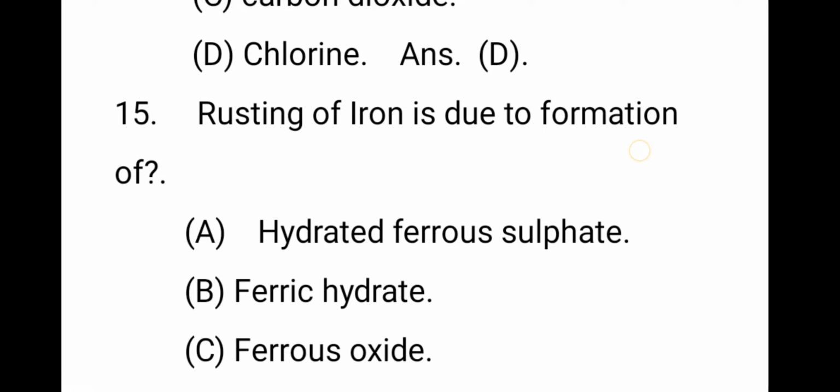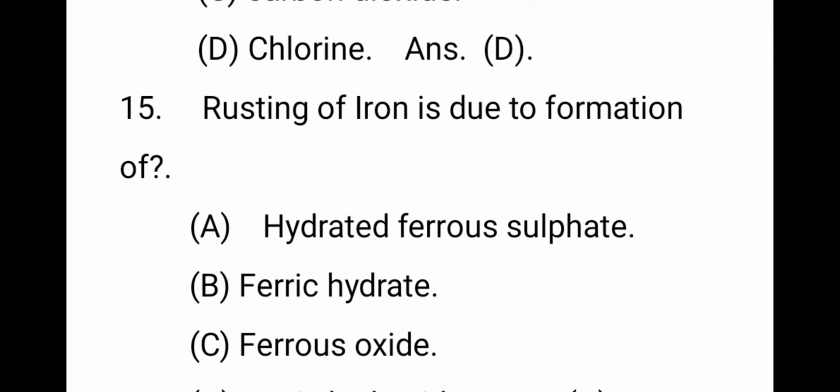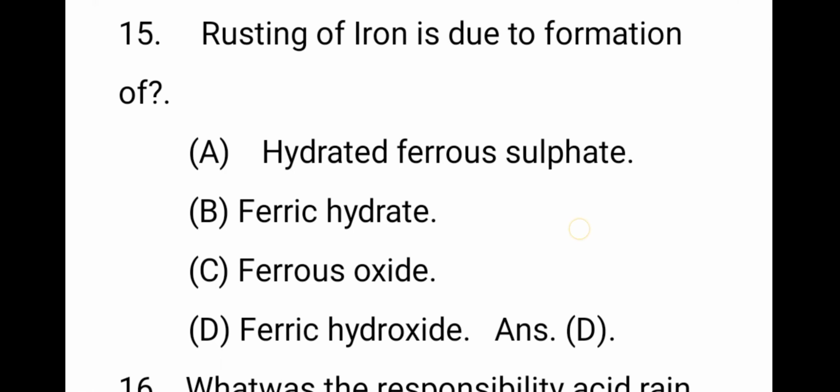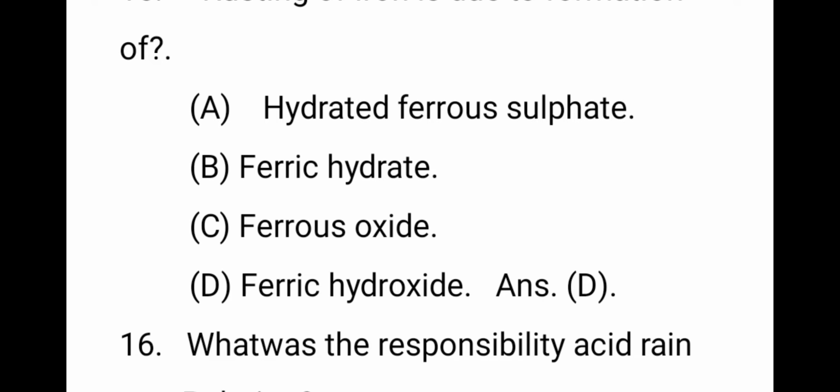The next question, 15th question: the rusting of iron is due to the formation of, the right answer is D, ferric hydroxide. When iron is in the atmosphere, it reacts with oxygen and forms rust. Sometimes they ask whether the rusting of iron is a fast reaction or a slow reaction. This is a slow reaction. They ask both types of questions.